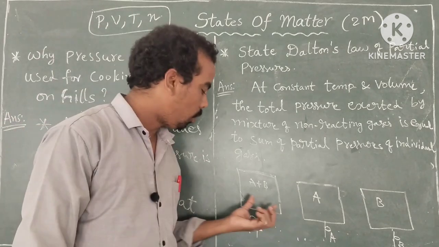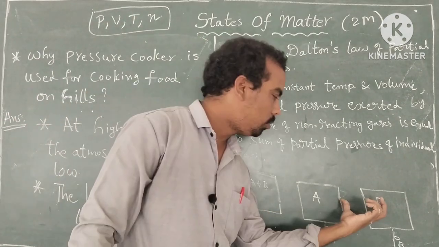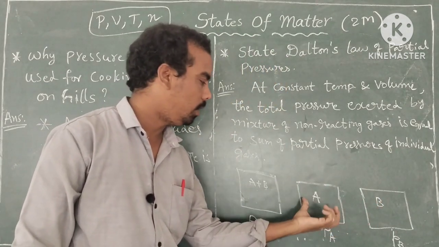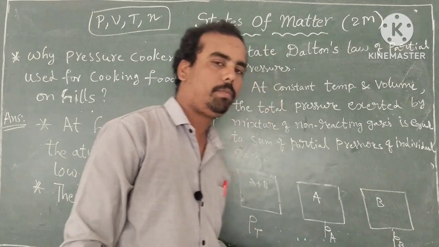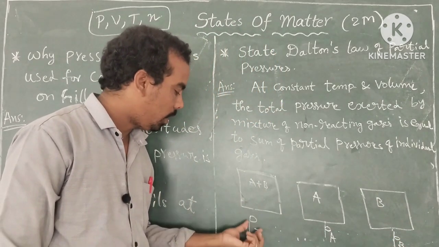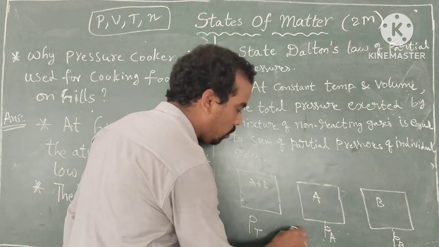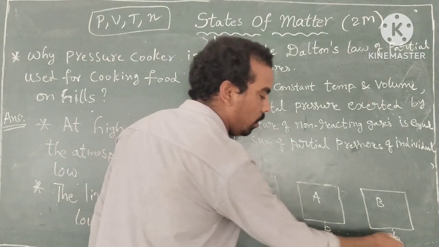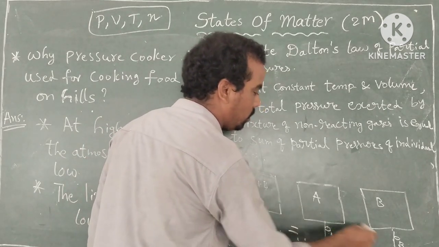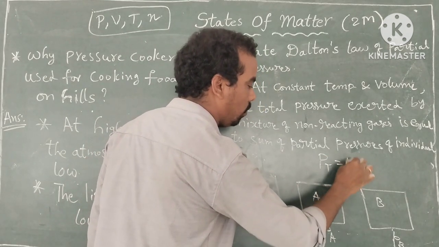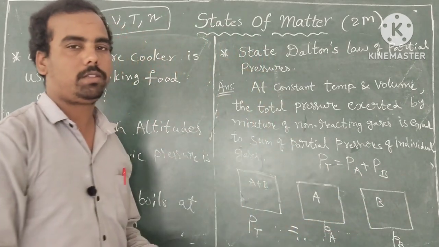These 2 gases are individually present in the vessel. So the total pressure exerted by the non-reacting gases is equal to the sum of the partial pressures of the gases present. So partial pressure of A plus partial pressure of B, that means total pressure is equal to the sum of the partial pressures of the 2 gases. That is Dalton's law of partial pressures.